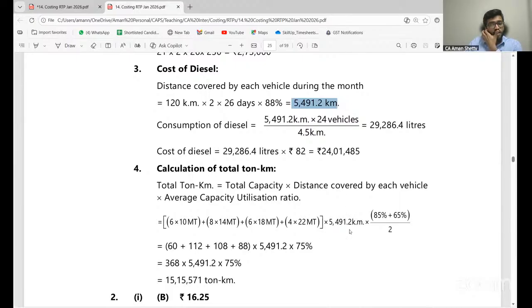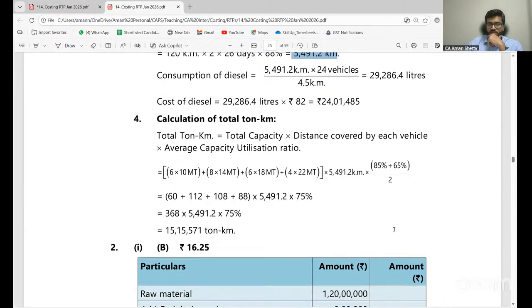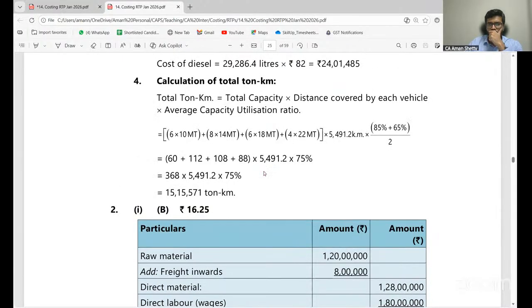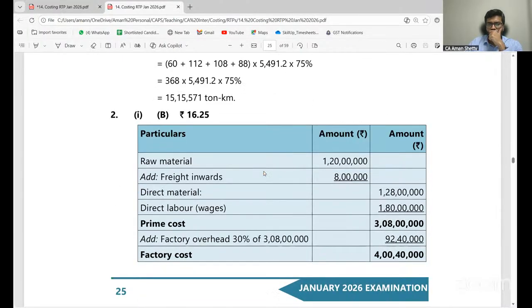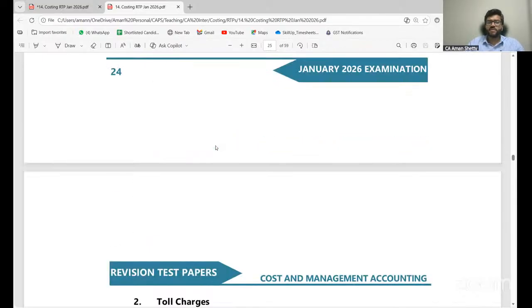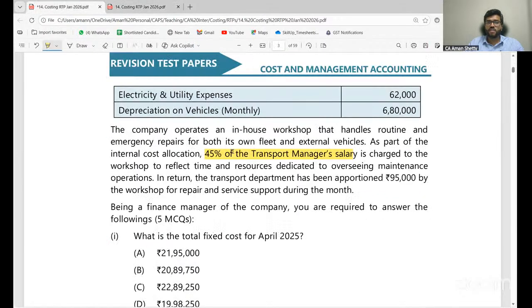So first find out the kilometers, then multiply into the weights I told. Right? Yes, that's all. If you do that, all the answers will come. So please go through this, solve this problem on your own.